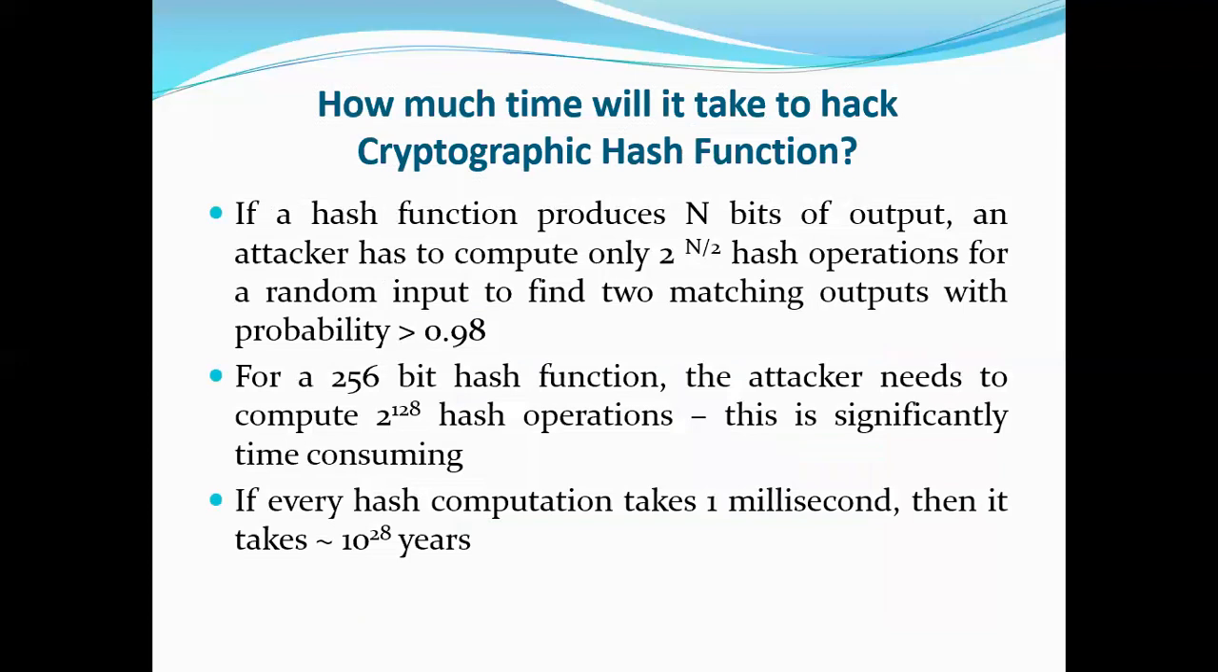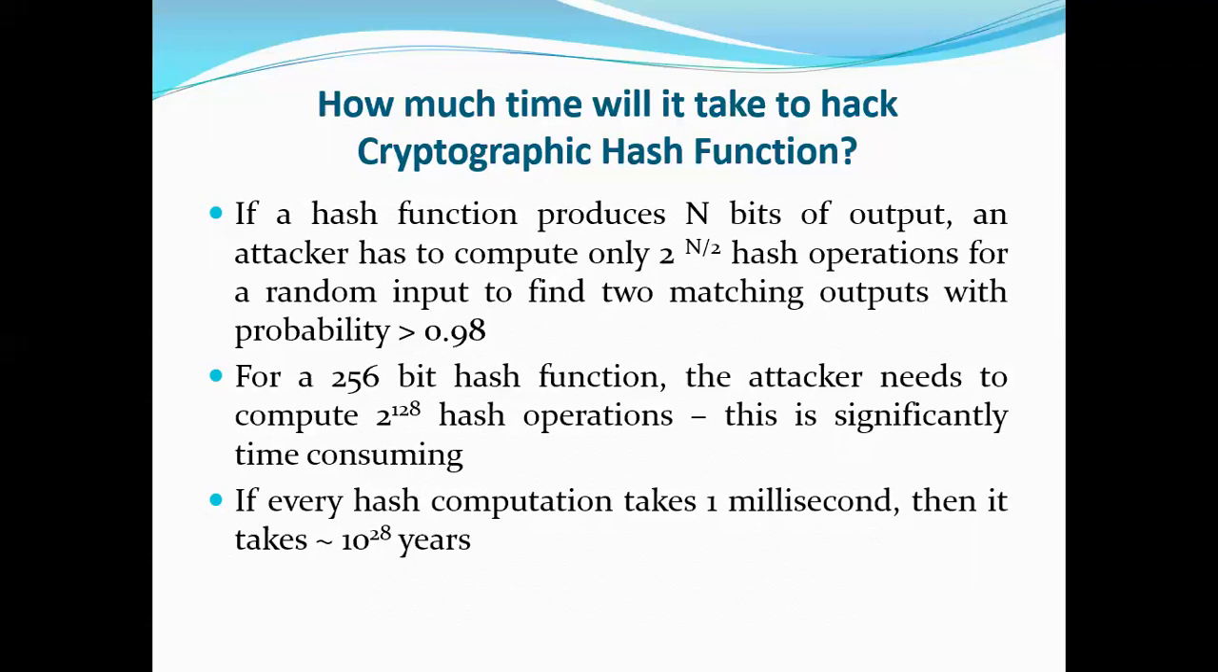Now, how much time will it take to hack cryptographic hash functions? From the pigeonhole principle, if a hash function produces n bits of output, then the attacker has to compute only 2 to the power n by 2 hash operations to find a matching output for two randomly generated different inputs with a probability greater than 98%.